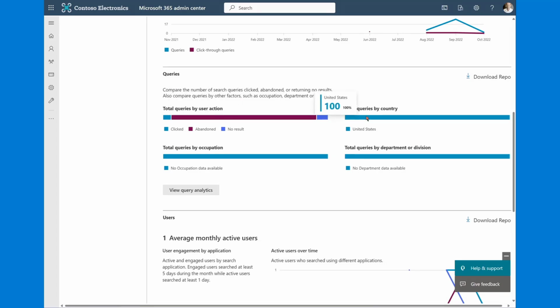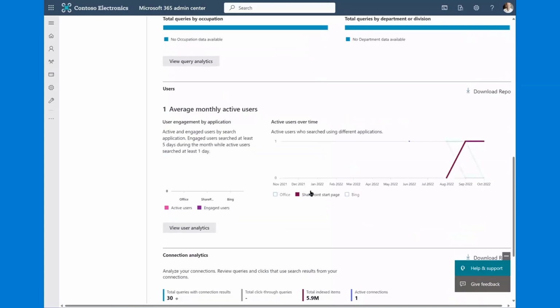The other things that we've added are queries by country, so where are your users originating from a search perspective, and by occupation. From an occupation perspective, we pull this data from Azure Active Directory and we bring that in for you to be able to view. So who's actually using search inside of your organization, not only by regionality, but by occupation, as well as by their department or division. This gives you insights as to who you should consider optimizing search for within your organization.